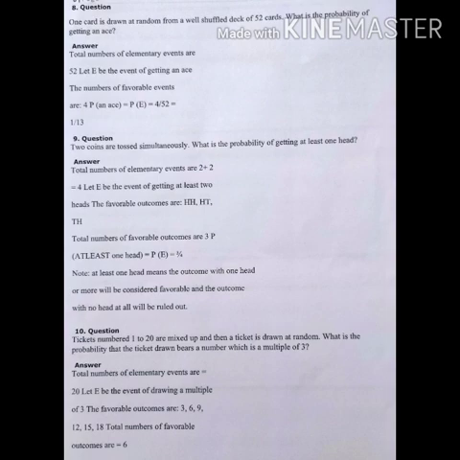Total number of favorable outcomes is 3. So for at least one head, P of E equals 3 by 4. Note, at least one head means the outcome with one head or more will be considered favorable, and the outcome with no head at all will be ruled out.